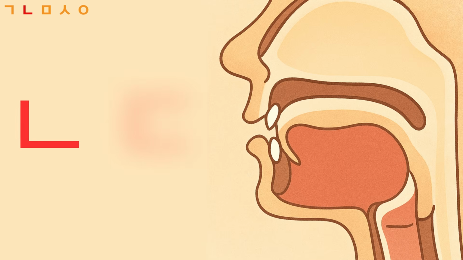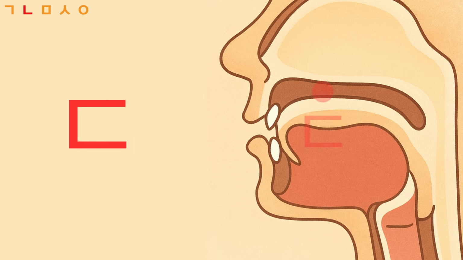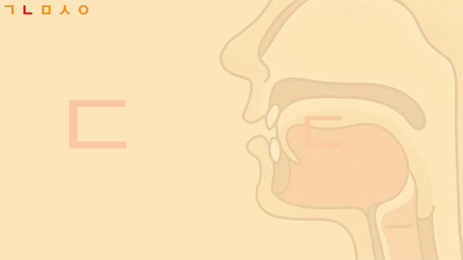And there is a consonant which is modified from 니은. It is called 디귿. By adding a line to 니은, 디귿 is created. 디귿 sound is made as the tip of the tongue touches the hard palate. And it has a little bit harder sound compared to 니은. Let's check the difference between these two sounds. N, D, N, D.